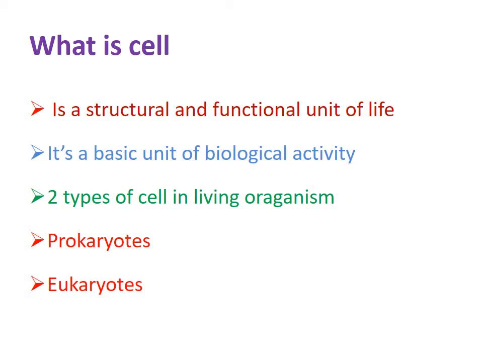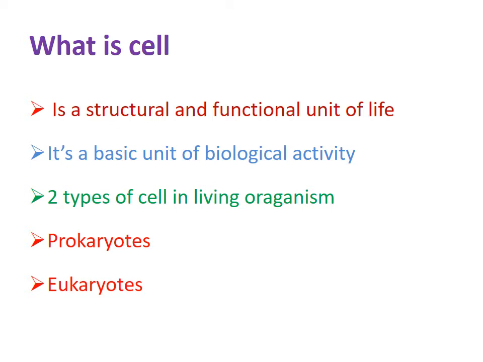Pro means before and karyote means nucleus. A cell before the development of a nucleus is known as a prokaryote. These types of cells are very simple, and their structure is very simple. These types of cells are mainly found in bacteria.